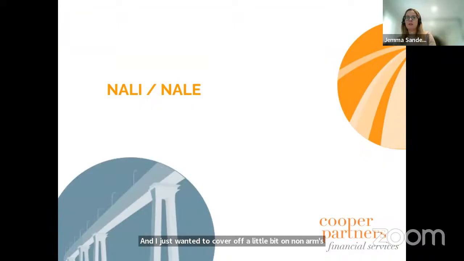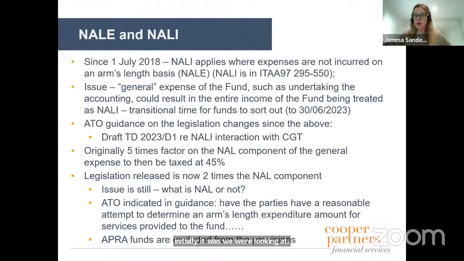And I just wanted to cover off a little bit on non-arm's length income and non-arm's length expenses. Now, this is an area where we've pretty much gone full circle to the point where, like, who cares on general expenses? So initially, we were looking at general expenses that weren't arm's length could taint the whole income of the fund.